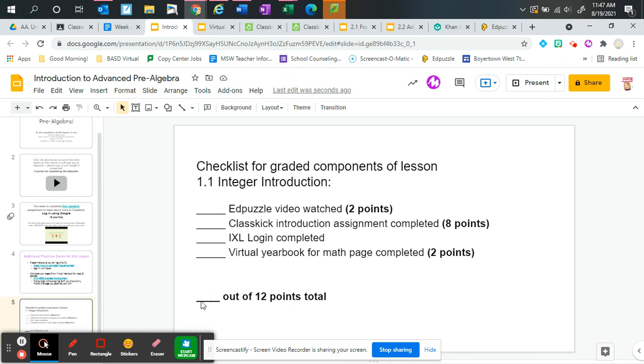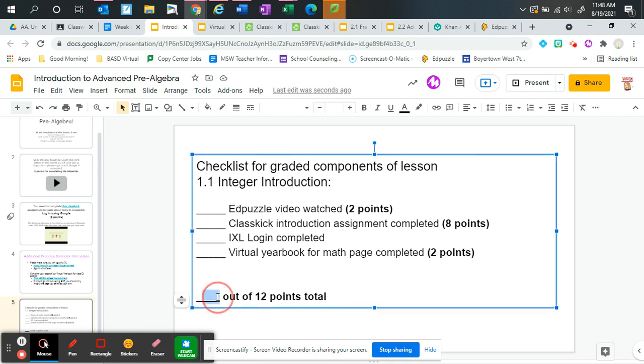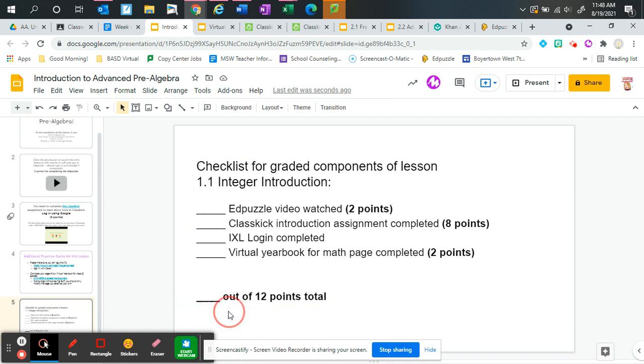And then it'll have a spot down here that'll say blank out of 12 points total. What I'll do is after you are done with this lesson and you go into Google Classroom and turn it in, that will signal to me to open up your Google Slides, and then I'll come in and check these things for your points. I will mark here how many of the points you earned, and you'll see those go into Infinite Campus as part of our gradebook.